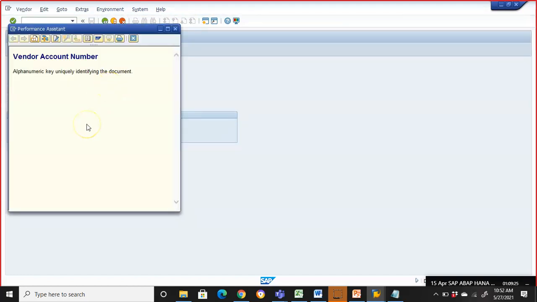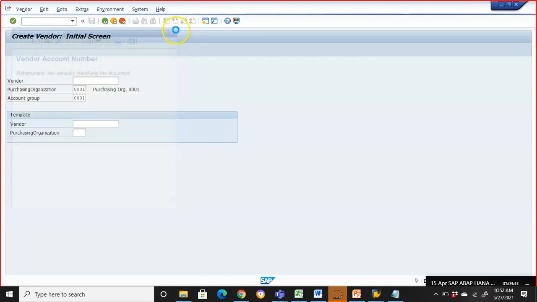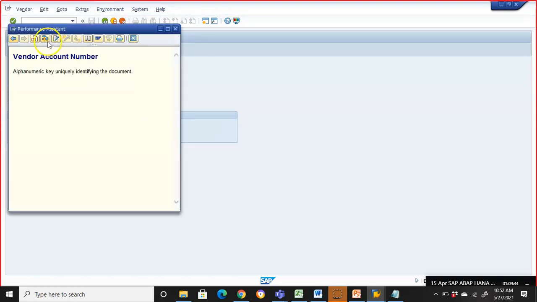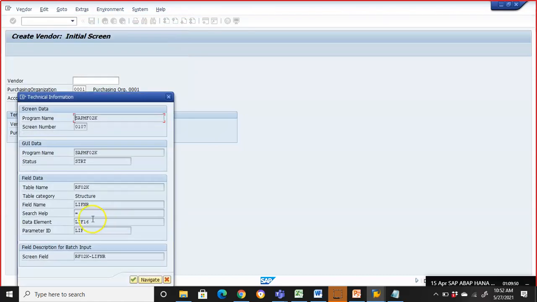So, how do you open the F1 help? I'll say once again: I'll keep the cursor there and click on the F1 function key. If the F1 function key does not work, hold the function key on your keyboard and click F1, it will work. If it doesn't work with normal F1, then you'll have this hammer button, guys. Click on the hammer and you'll get these details.